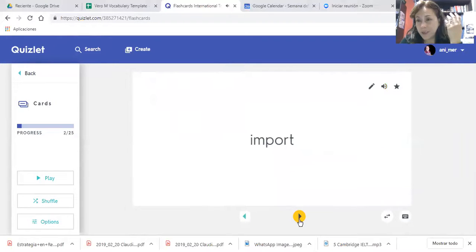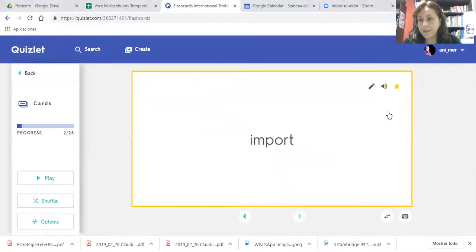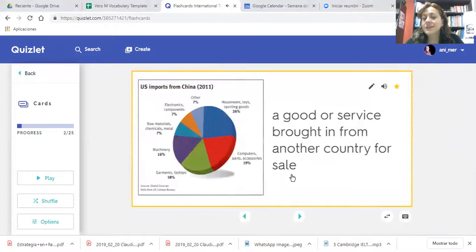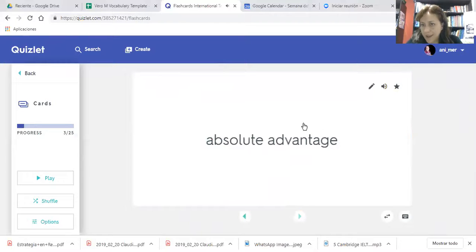Import. Suppose that you don't remember what import is, so maybe you click the star here. That means that you are going to have the chance to review it again. And it says, a good or service brought in from another country for sale. And then you have, okay, that is import. Absolute advantage. Again, you can say, okay, what is absolute advantage?